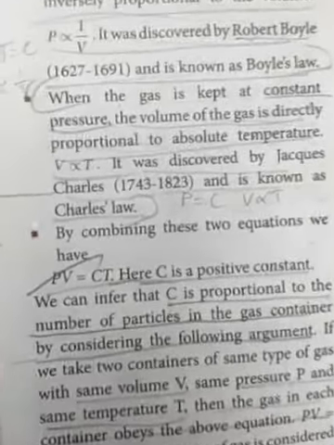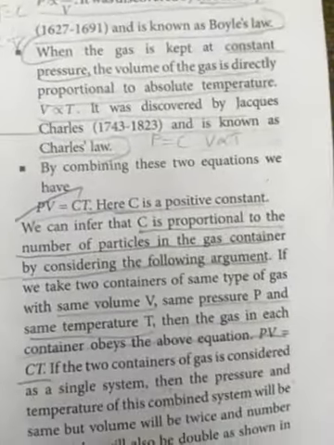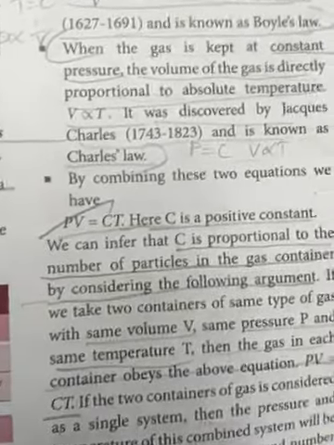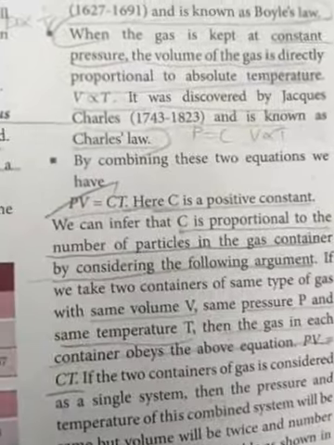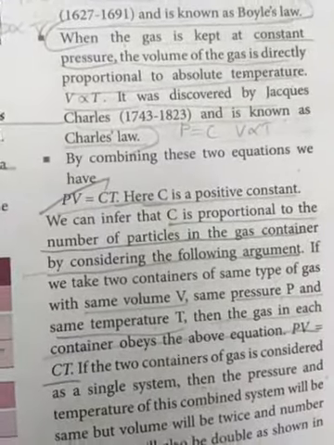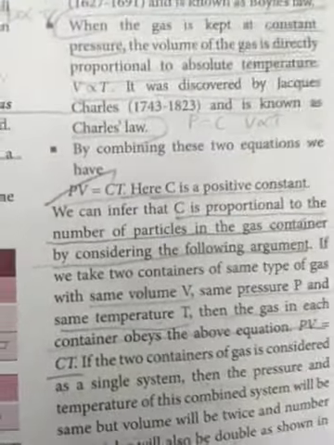If we take two containers of the same type of gas with the same volume, same pressure and same temperature, then the gas in each container obeys the equation PV equal to CT.